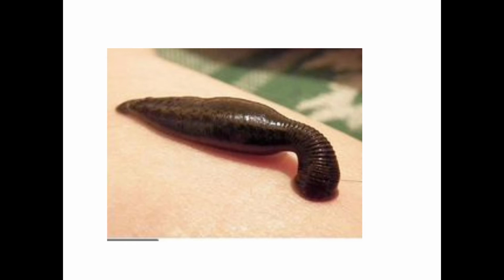Next one is type study, that is Hirudinaria, the Indian cattle leech. It is ectoparasitic, and they possess some blood feeding adaptations. The body is elongated, cylindrical, and dorsoventrally flattened. There are 33 segments in their body. The body is divisible into head, trunk, and posterior region. We already studied this in the general characteristics.